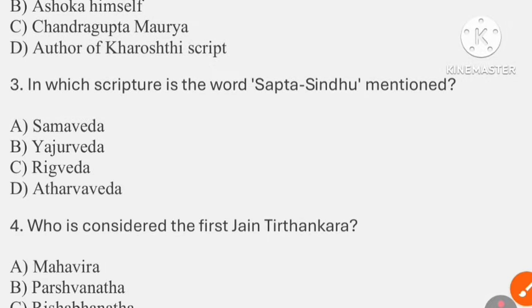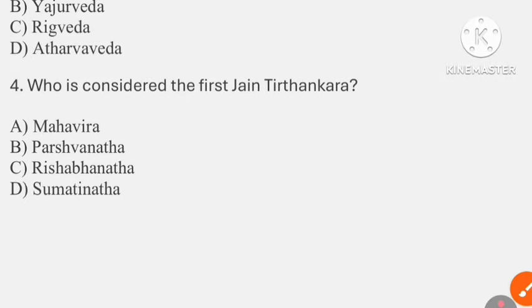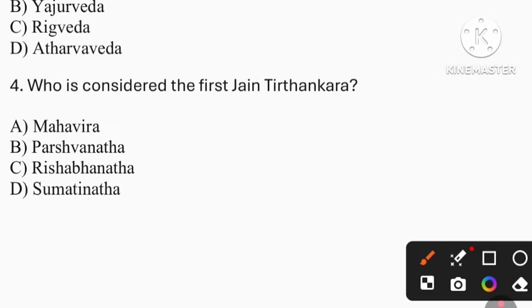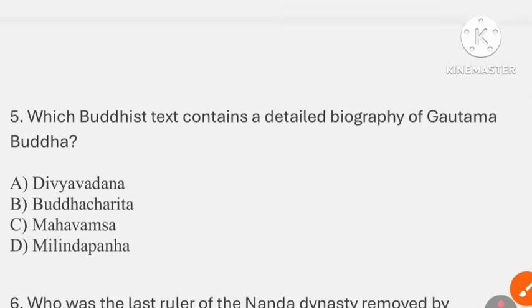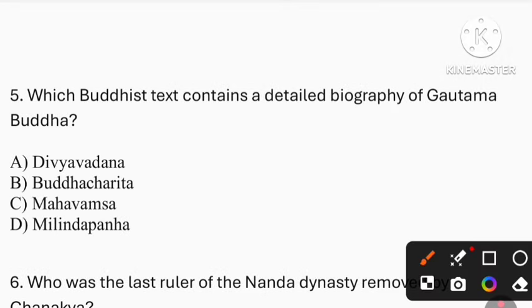Question number 3. In which scripture is the word Sapta Sindhu mentioned? So the answer is option C, that is Rig Veda. Question number 4. Who is considered the first Jain Tirthankara? So the answer is option C, that is Rishabhnantha. Question number 5. Which Buddhist text contains a detailed biography of Gautama Buddha? So the answer is option B, that is Buddha Charitra.